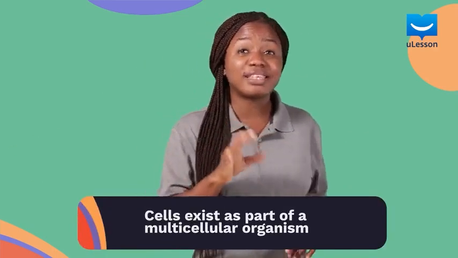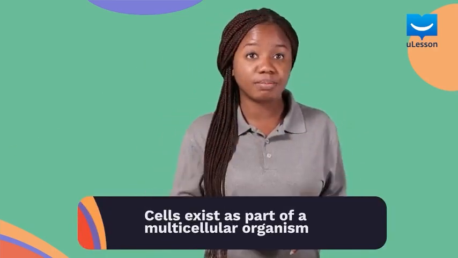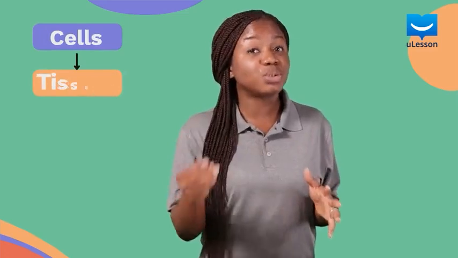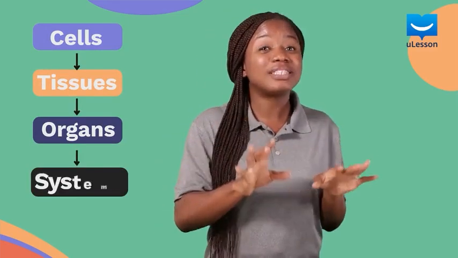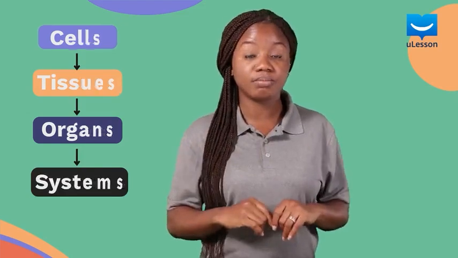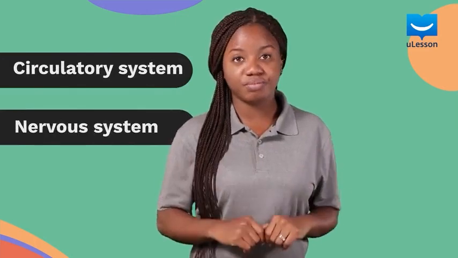Cells also exist as a part of a multicellular organism. So cells make up tissues, tissues make up organs, and organs make up systems in a multicellular organism. Blood and bone are tissues. Nose, skin, the tongue, and eyes are organs. Systems include the circulatory system, nervous system, and so on.